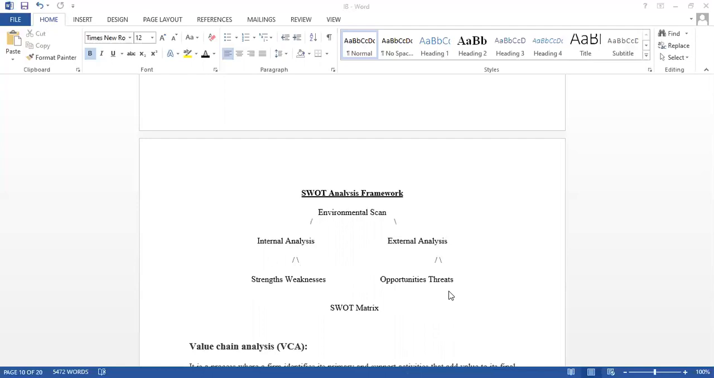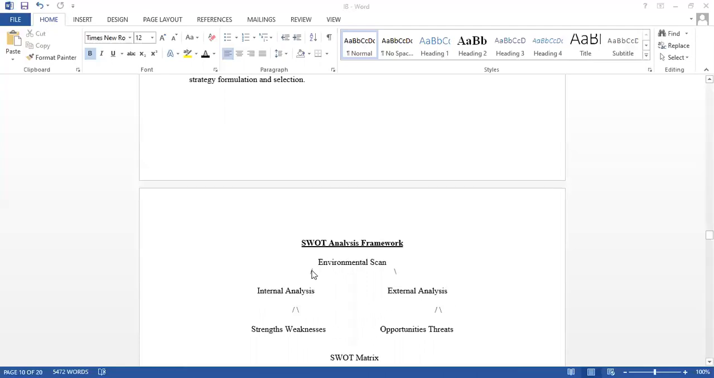The external environment is nothing but beyond the boundaries of the organization. What are the opportunities, or what are the threats that you are going to face in the near future, we are able to know by doing external analysis. By doing internal analysis, you are going to know about your strengths and weaknesses.